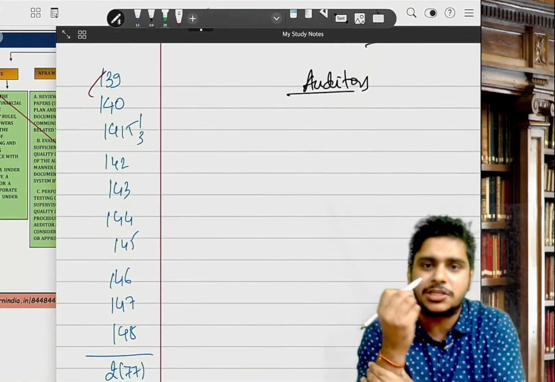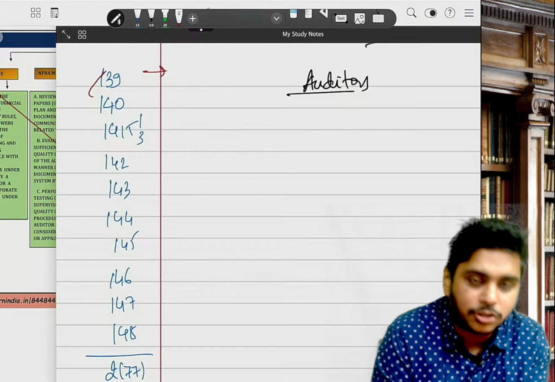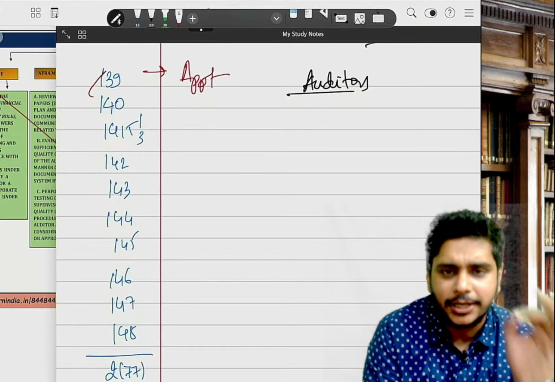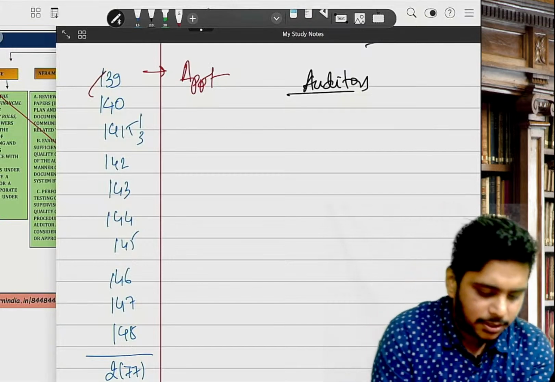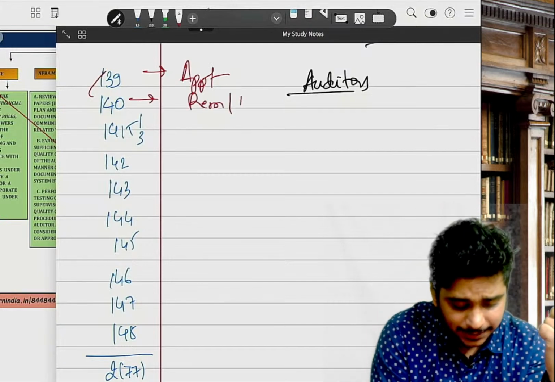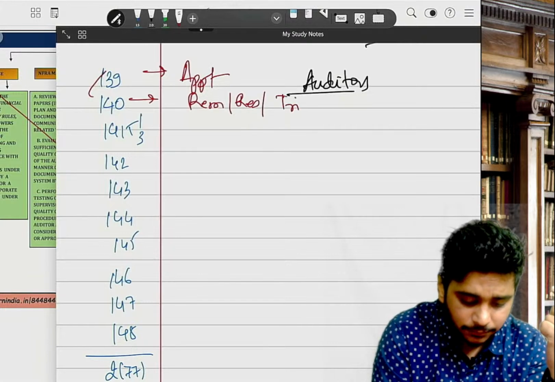I'll just scribble. You can also scribble with me on one page. 139 talks about appointment, casual vacancy, reappointment, rotation. If you can remember the subsection, it's good, or you can just remember 149. Sir, 140: removal, resignation, and removal by tribunal.